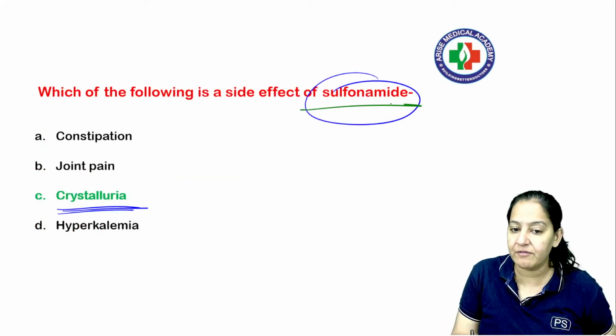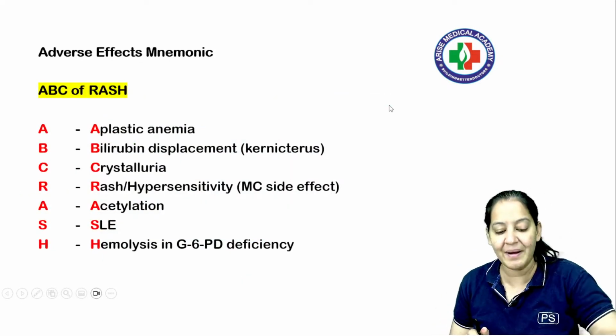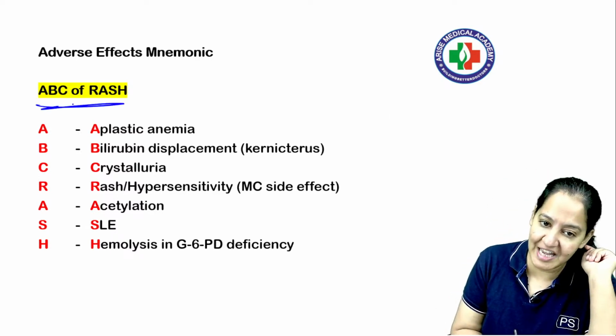So we are talking about sulfonamide here. The mechanism of action I already taught you. Now what is the adverse effect? What are the adverse effects of sulfonamide? The adverse effect is ABC of rash.